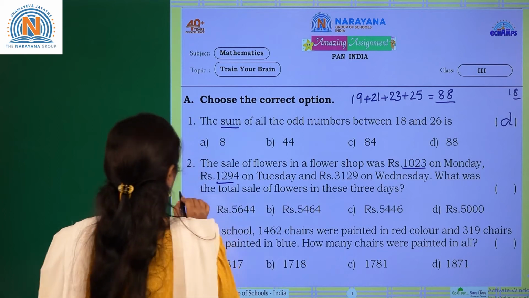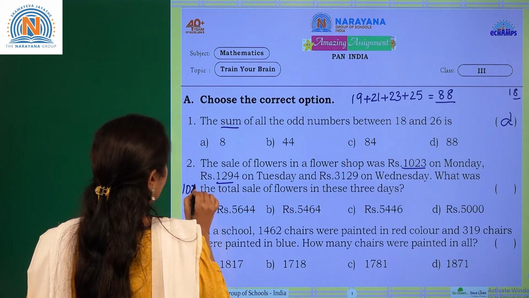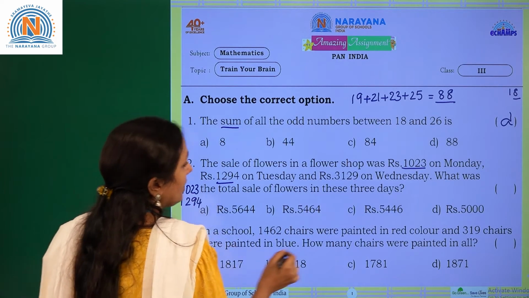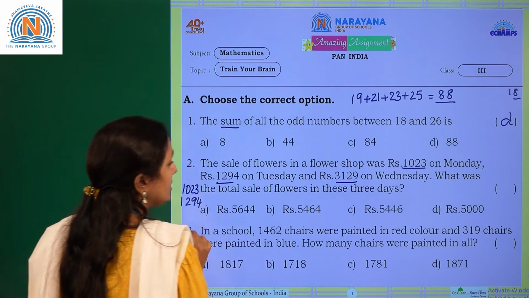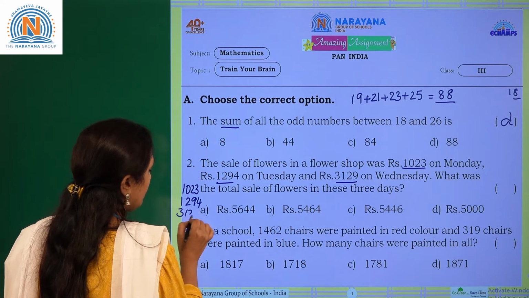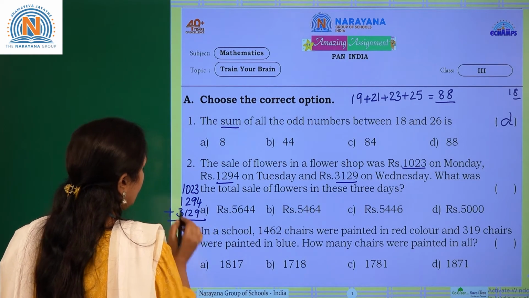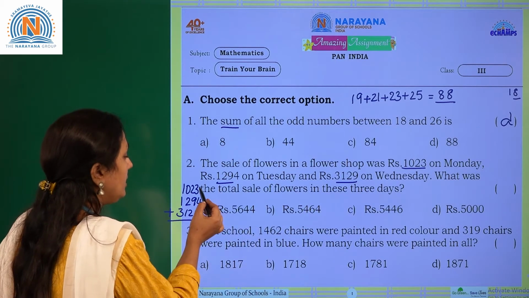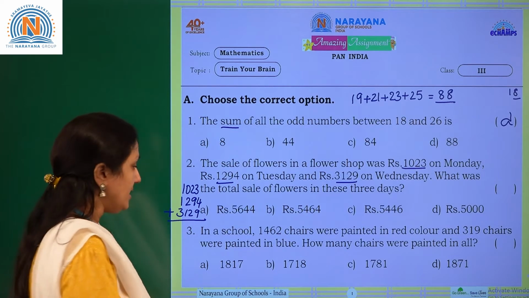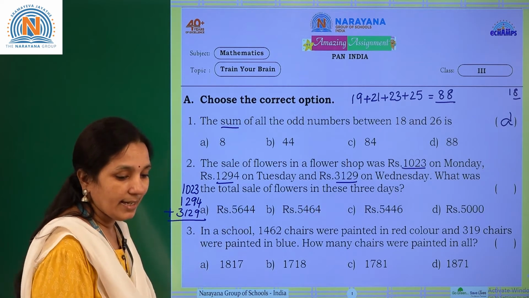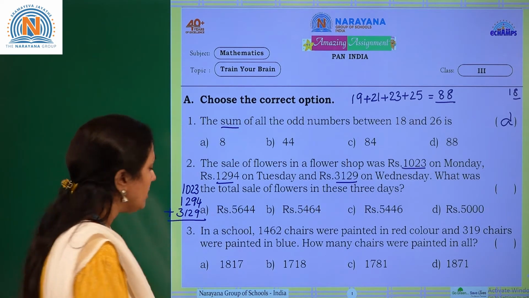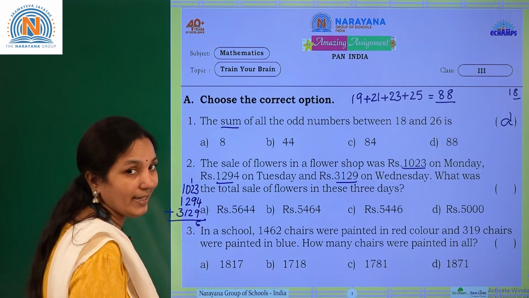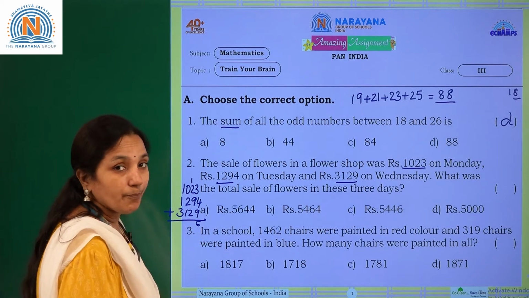1023, next 1294 and next 3129. Now add these numbers. Okay. So 3 plus 4 is 7. 7 plus 9, what did you get? 16. So 6 here, 1 regroup it. 1 plus 2 is 3. 3 plus 9 is 12.